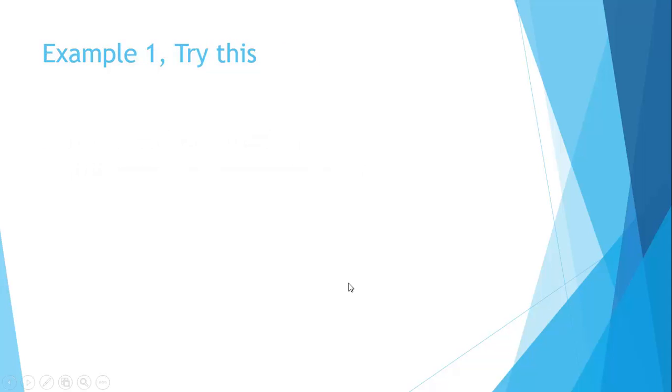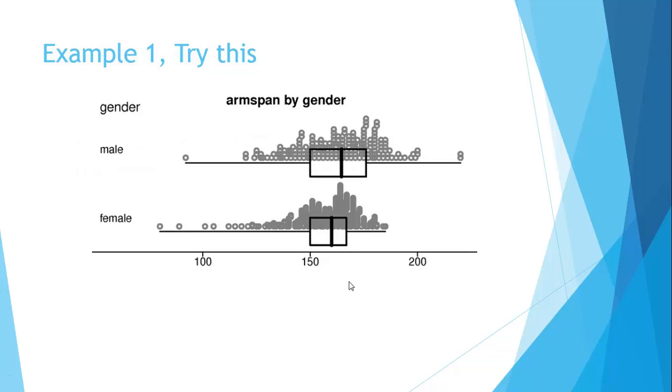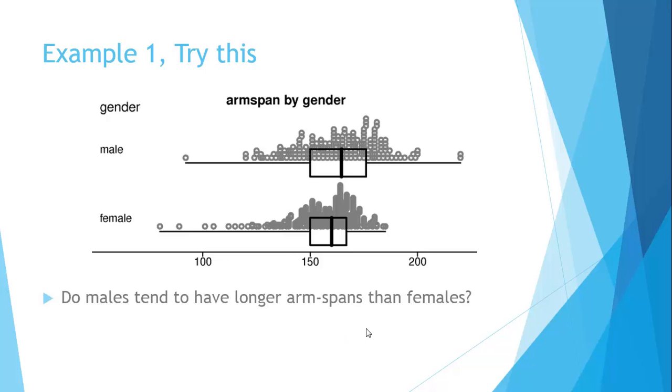Now let's have a look at a couple of examples. This is from a census at schools, and this is arm span by gender. A question that we could ask is, do males tend to have longer arm spans than females? Yes or no? Or can't we tell? When you have a look here, it would appear that males have longer arm spans, but can we extrapolate that to the entire population? Well, if we run by this method, we can't.